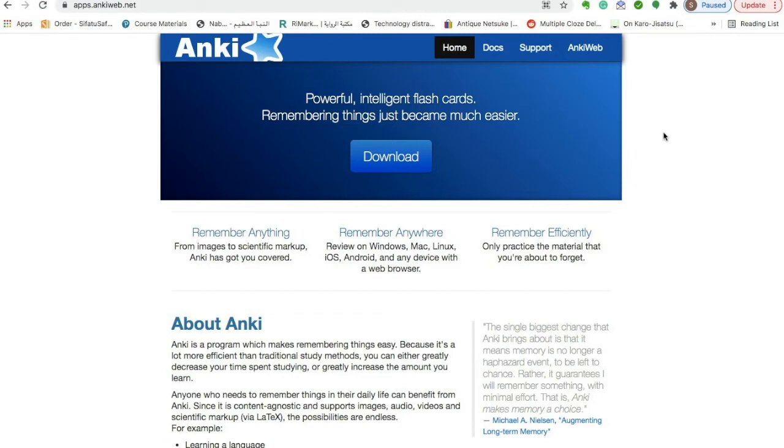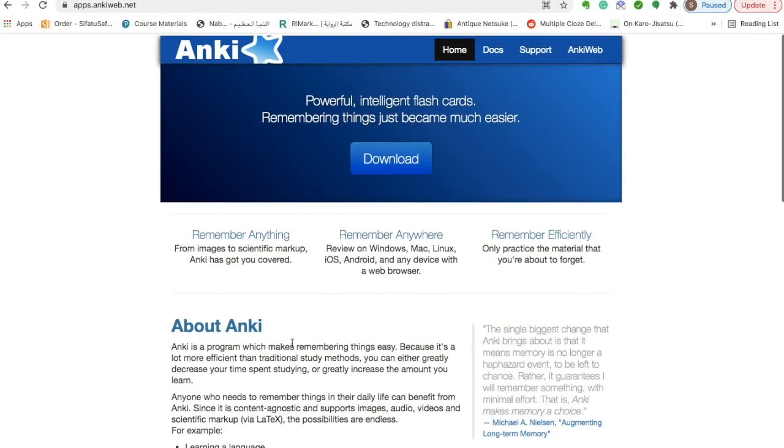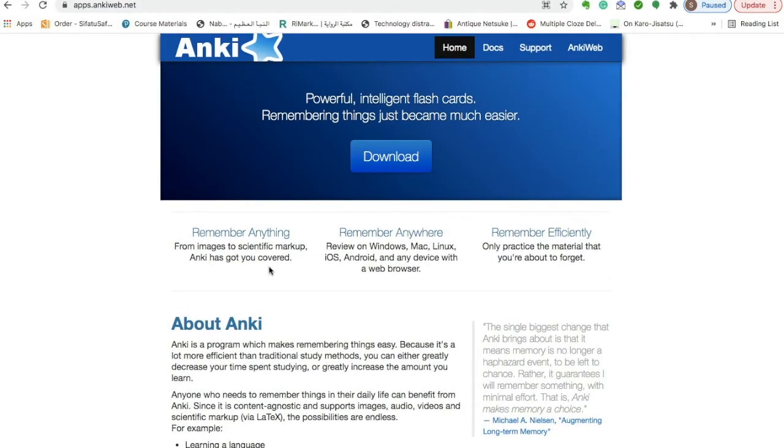Okay, so people use this to remember anything. People use this to learn languages, study medical law exams, long poems, and people also use this for Sharia knowledge and a lot of different other things. So you can really put whatever you want in these flashcards, or you can build whatever type of flashcards that you want, but it's digital, and it allows you to remember things anywhere, since you can have this on your iPad, on your phone, on your laptop, whether it's Mac, Windows, iOS, Android, whatever the case may be. So it's very, very versatile.